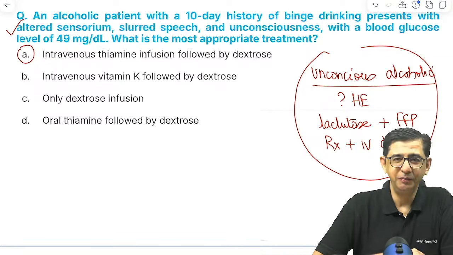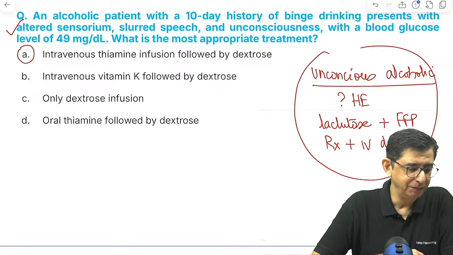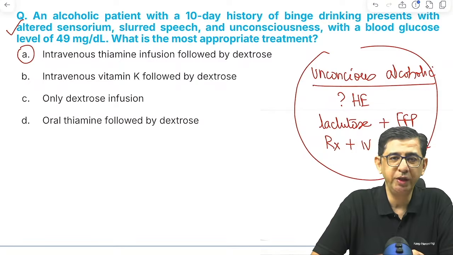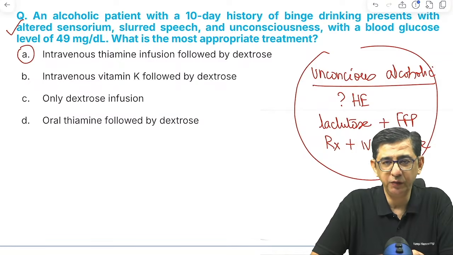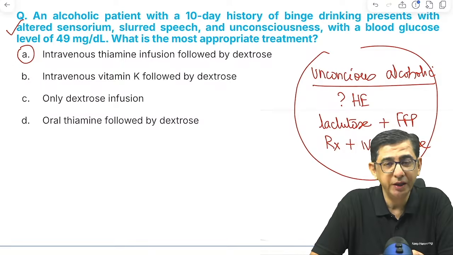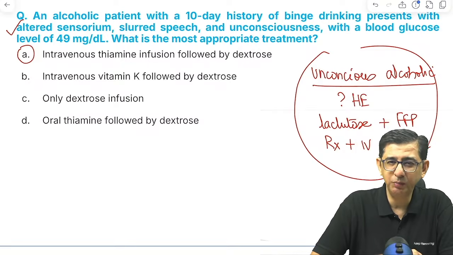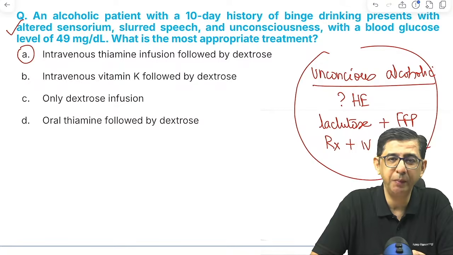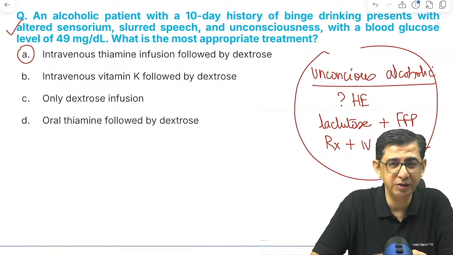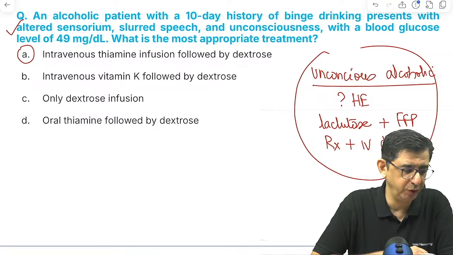So the point I wanted to say, I'll say this point once again. In any unconscious diabetic, don't assume that it is always a presentation of Wernicke's encephalopathy, and do take care of the possibility of hepatic encephalopathy as well. So if he mentions bizarre behavior, asterixis, apraxia, euphoria initially and then progressing to inability to recognize family members, and if he mentions blood ammonia levels are elevated, it makes it all the more easier for you.